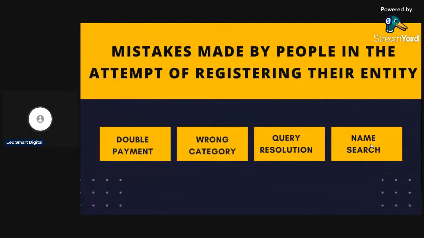Now, name search. You need to do a thorough name search using good techniques, because a lot of names get denied. Imagine applying for a limited by guarantee and paying 5,000, and at the end of the day, it gets denied. So it's something that should be dedicated to learning.